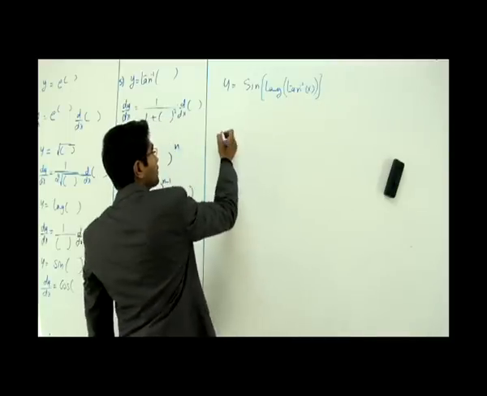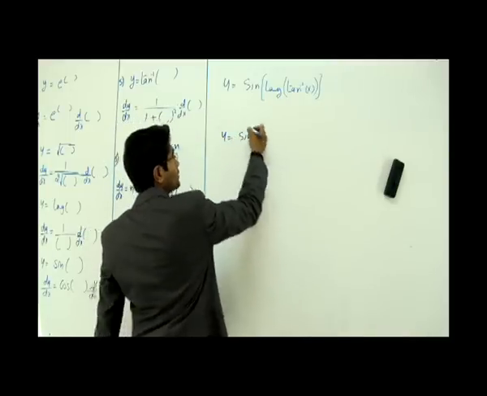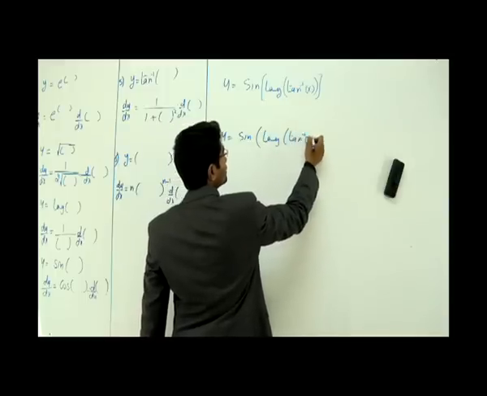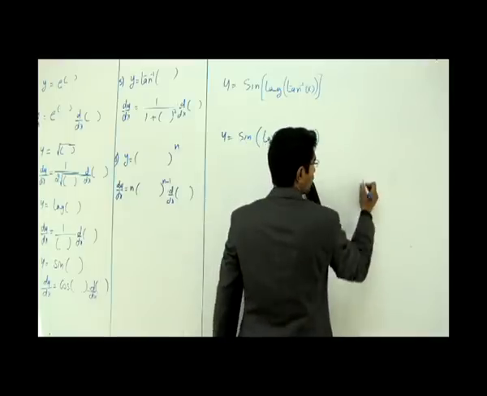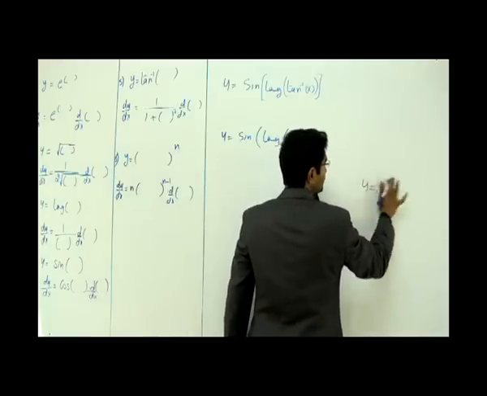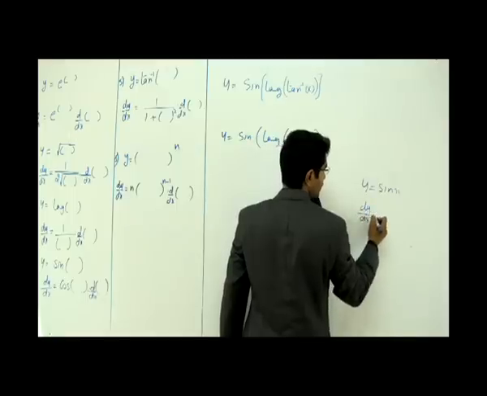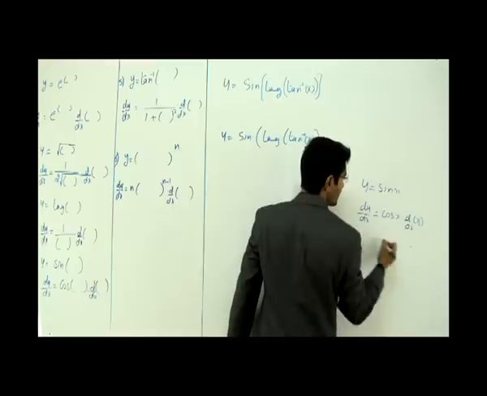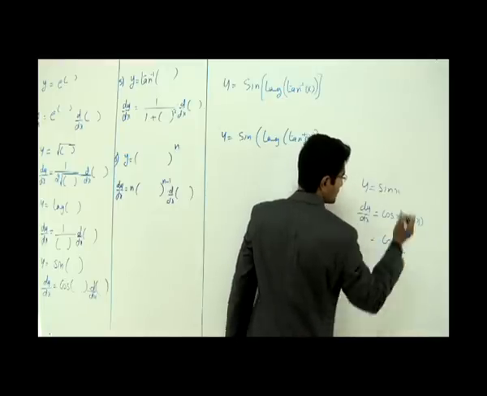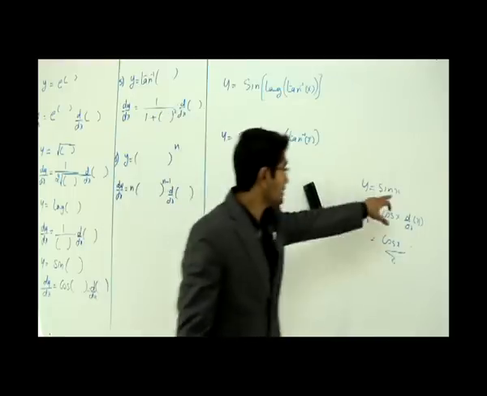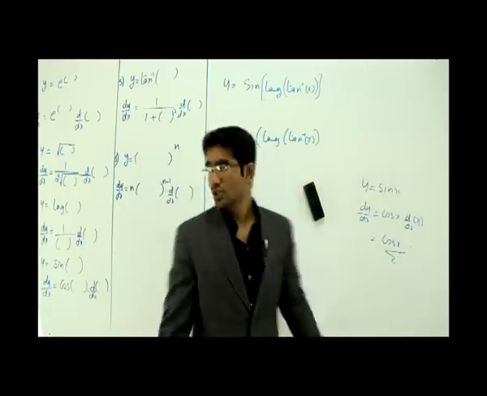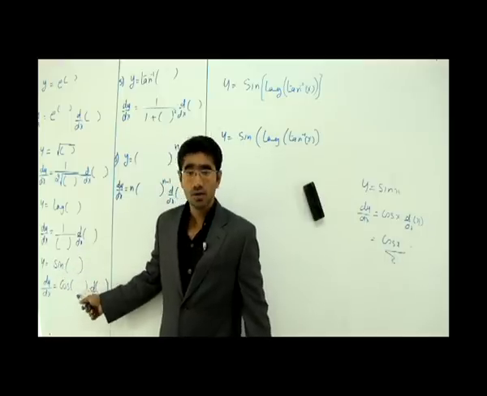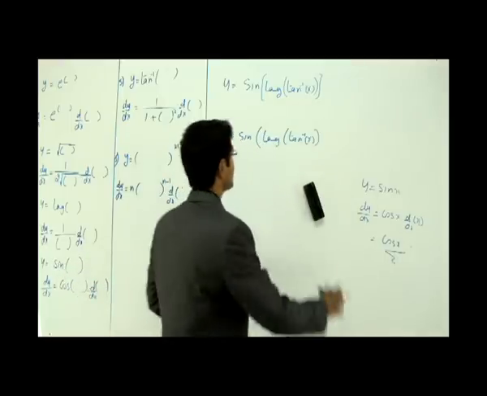Alright, now let's go with this. y is equal to sine of the first chain, log of the second chain, and tan inverse of x. Now this is what we have. If my question was y is equal to sine of x, I differentiate this like what? dy by dx would be cos of x into d by dx of x, which becomes 1. Cos of x is the answer, right? If not x here, but something else inside sine, I should go with the format. What is the format? If sine of whatever function, it goes like cos of that function into differentiation of the function.